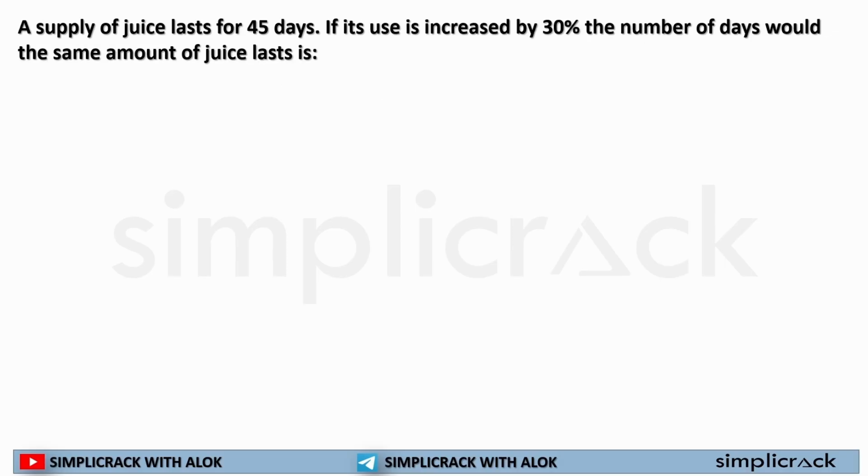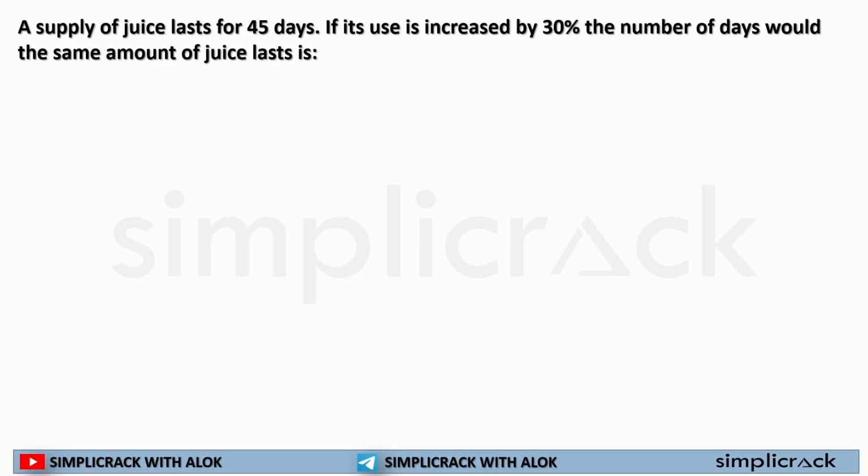Now, a supply of juice lasts 45 days. This is the advanced level of the concept, so you need to understand each and everything very clearly. A supply of juice lasts 45 days. If its use is increased by 30%, for how many days would the same amount of juice last?